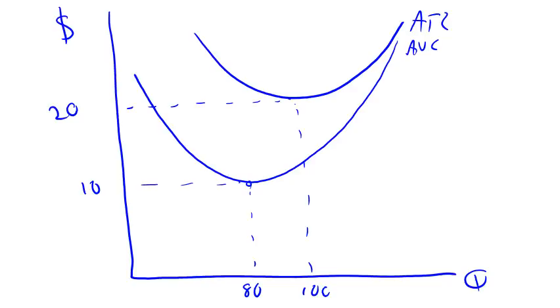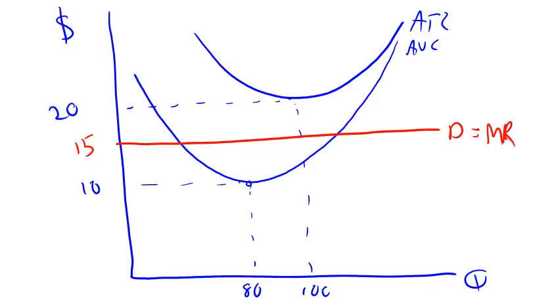Now finally, let's suppose that the demand, which I'll make in red, let's say price is $15. So the demand curve and the marginal revenue curve will be horizontal lines at 15. Oh, I've got one more curve, marginal cost. Marginal cost must pass through the minimum average variable cost and through the minimum average total cost.